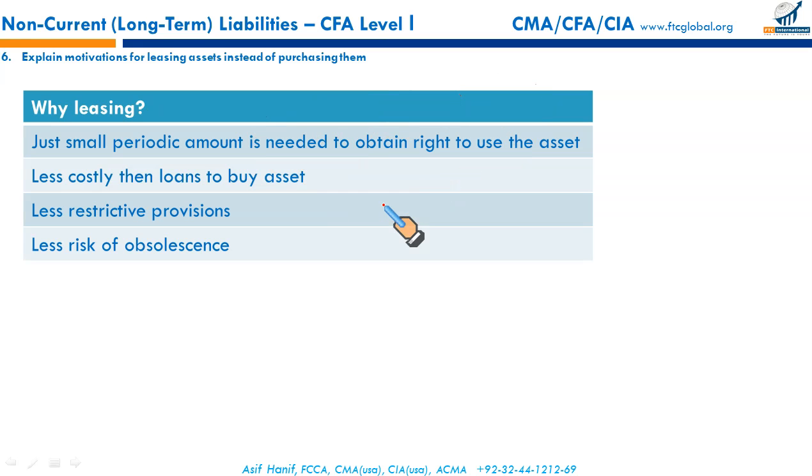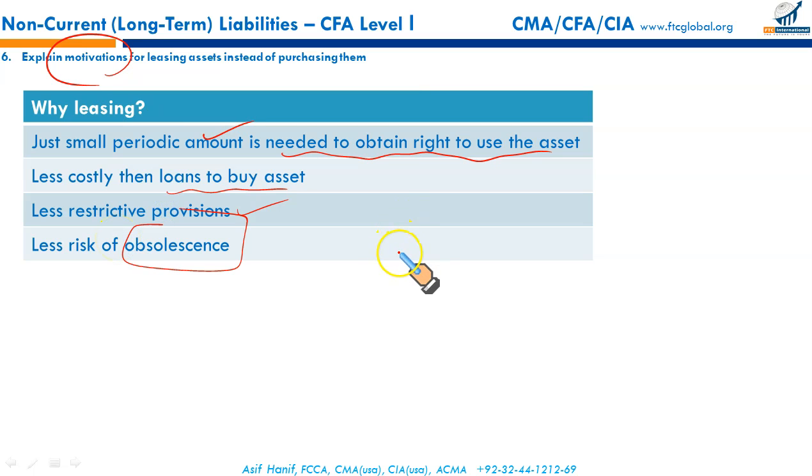So why do we lease? The LO says, explain motivations for leasing assets. Why do we lease? Just a small periodic payment is needed to obtain the right to use the asset. It's less costly than a loan or buying an asset. So leasing is comparatively less costly as far as cash flows are concerned. Less restrictive provisions, because if you take a loan, there are more restrictions. So there are comparatively fewer restrictions under leasing, and you avoid the risk of obsolescence.